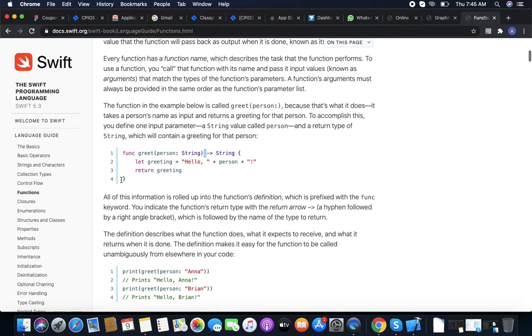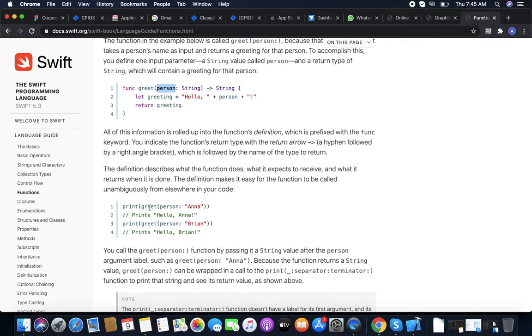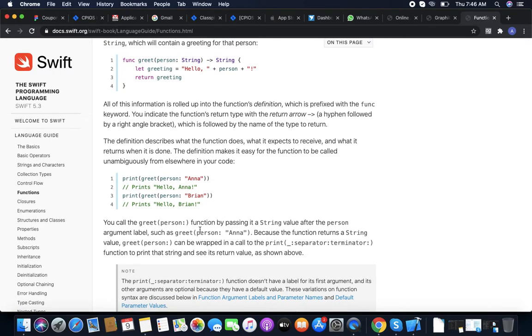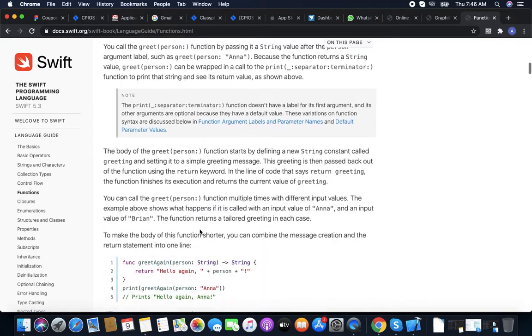Similarly, we write a function greet for a person. It takes a string as the person's name and returns a greeting message. The greeting message is hello, their name. So when we call it with person Anna, we get hello Anna. When we call it with person Brian, the result is hello Brian.